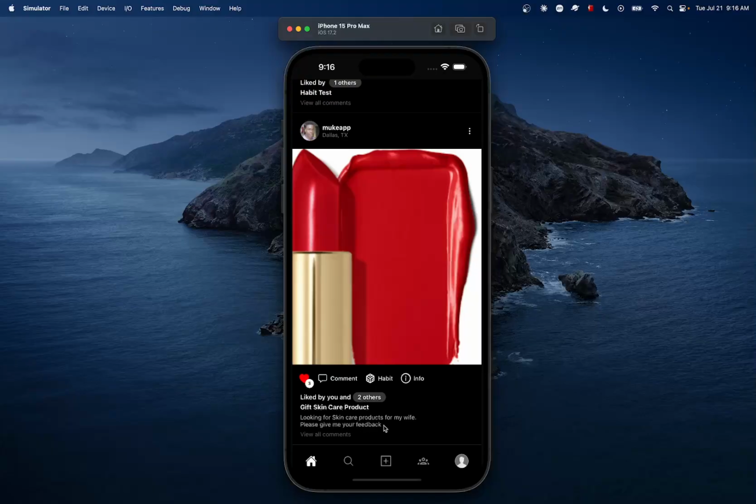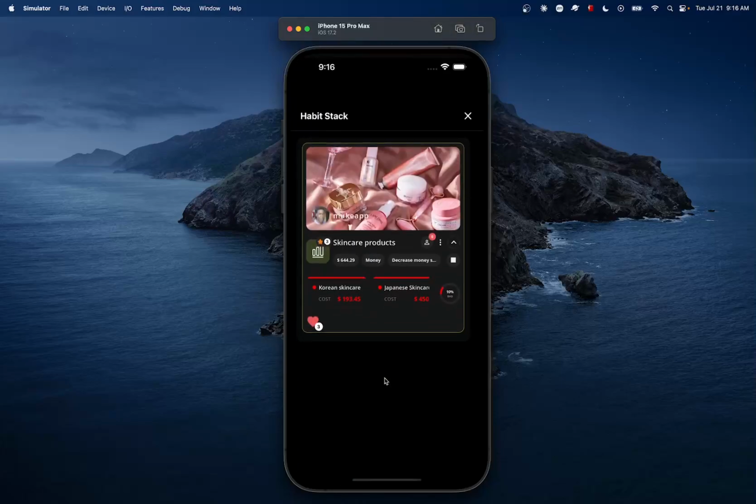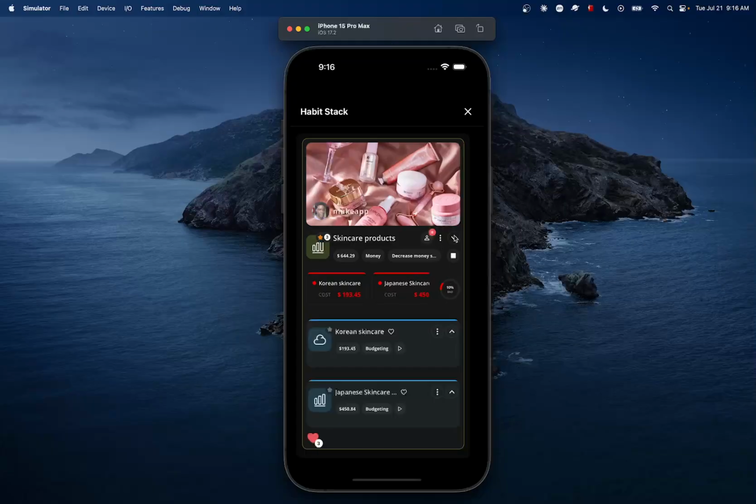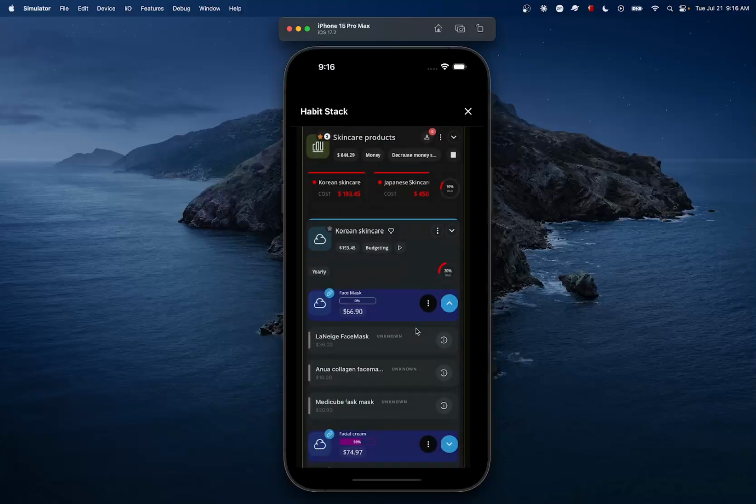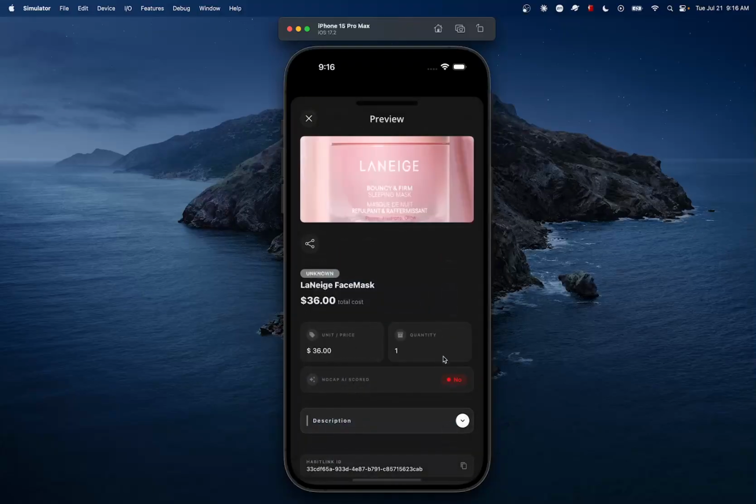So as a user, I'll give him some feedback. But before that, I have to know what his habit is about. So I will click this button, and I'll be able to take a look at the habit stack, and basically what he plans to buy for his wife.